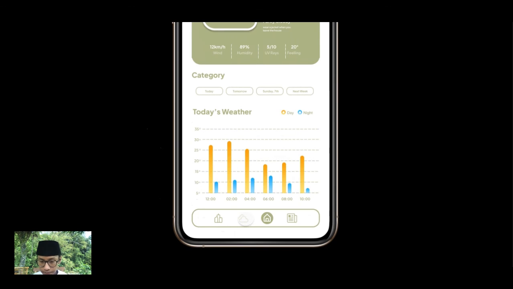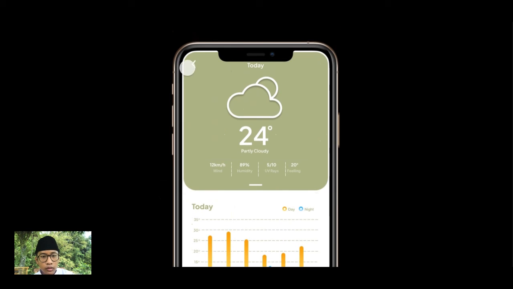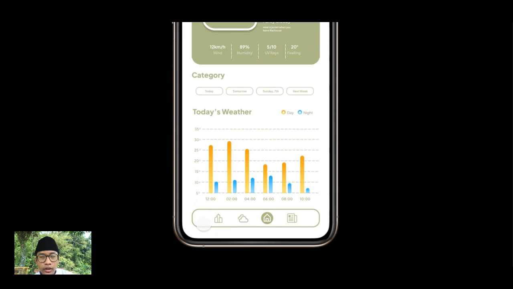And this plot icon is about today's time, the same as this but with a different image or icon. And this is new, for you to know about the news around you or natural disasters.